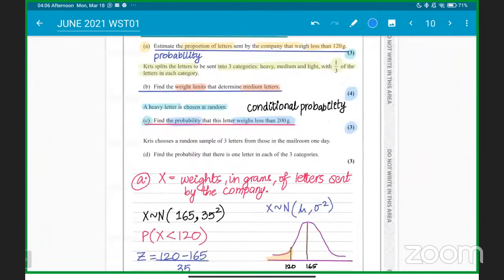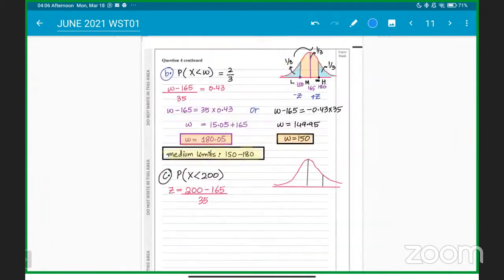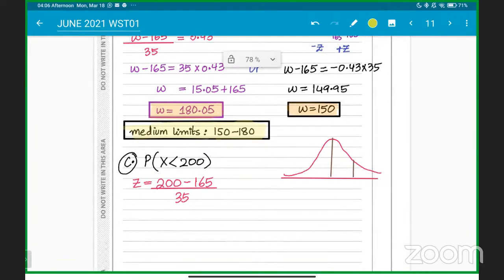We need the probability. This is very simple to get. Have we found less than 200 already? We haven't found the probability for less than 200, right? So first, for 1 mark, we have to find the probability of less than 200. Here we have 165 as the mean value, the middle value, and 200 is here. What is the z value coming to?